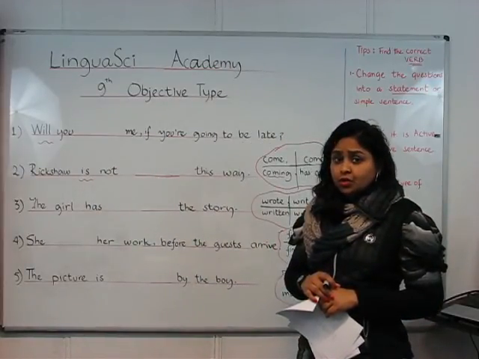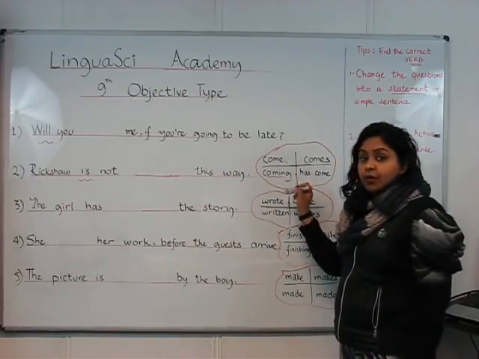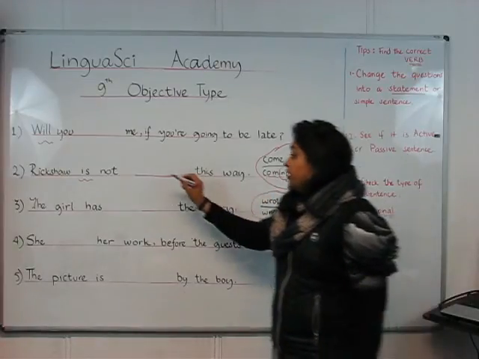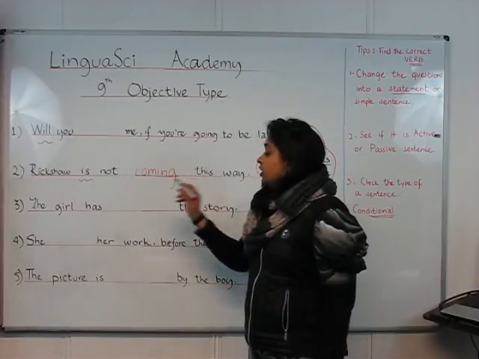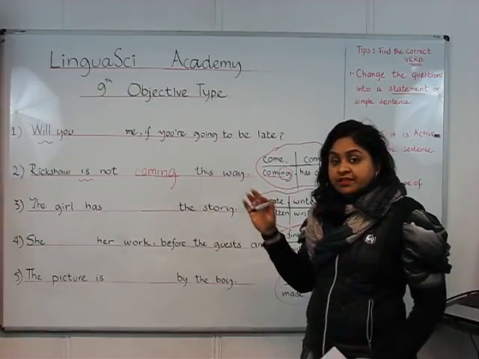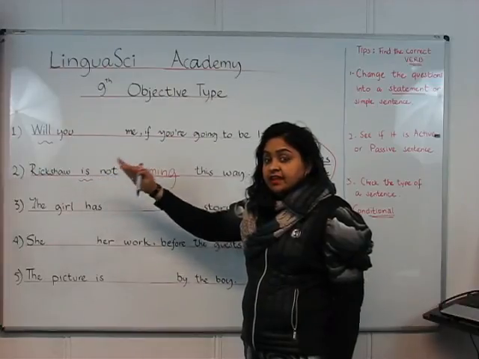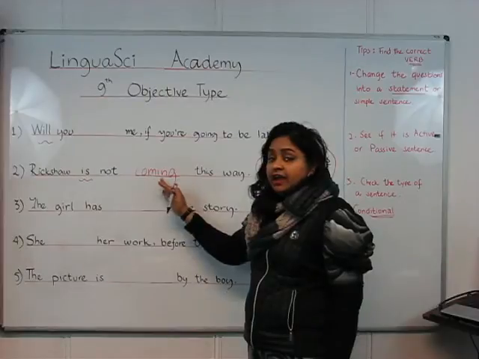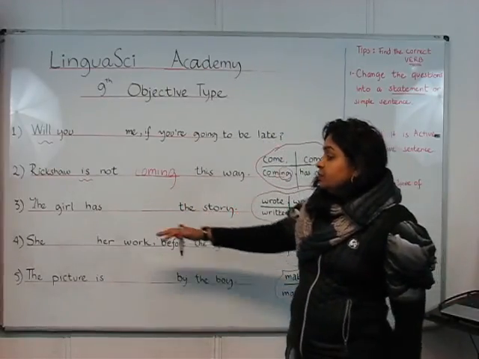In case you do not know what an ing form of the verb is, it is any simple form with ing at the end. So the correct option for this is coming. Rickshaw is not coming this way. So from this example we learn that if a sentence has the helping verb is, am or are, the verb will have an ing form. First form plus ing. Now let's move to the third one.